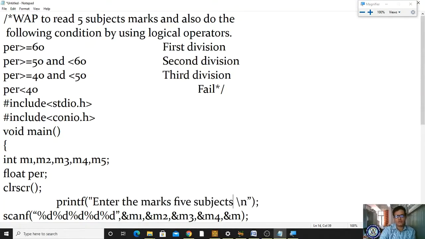Enter 5 subject marks. You can try these kinds of sample programs at home. You just go through it, think about what kind of program you can get from these conditions, and you can develop it.